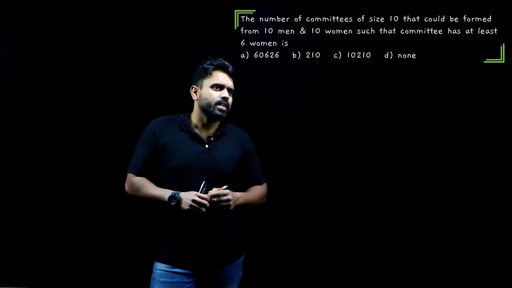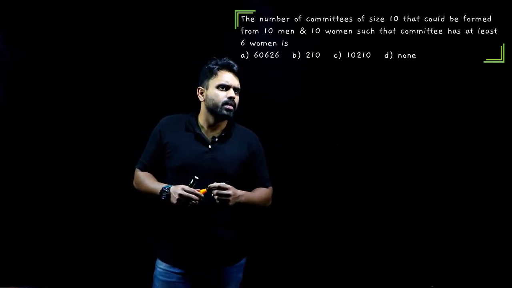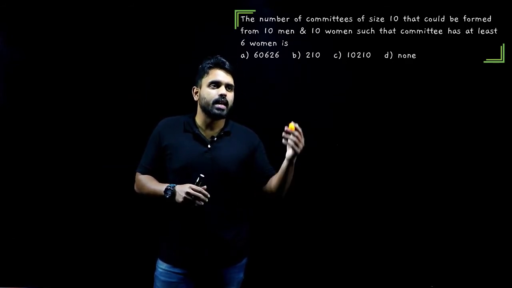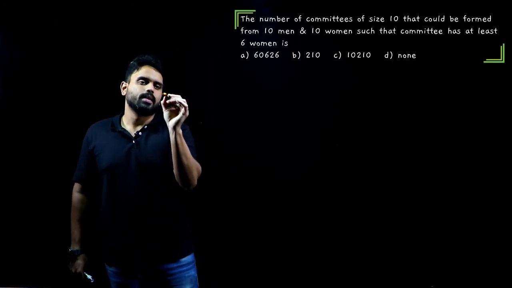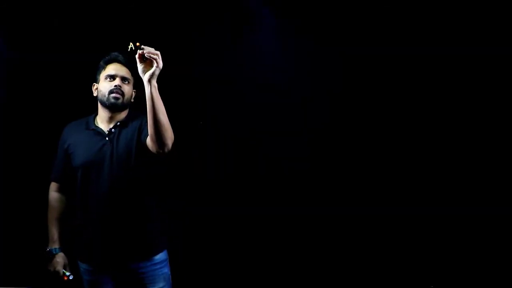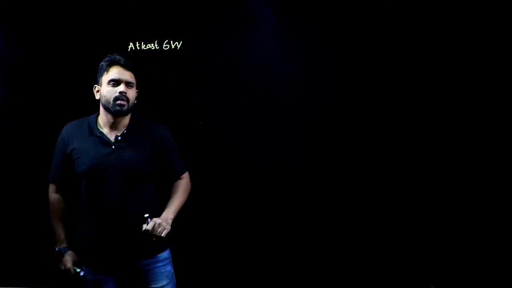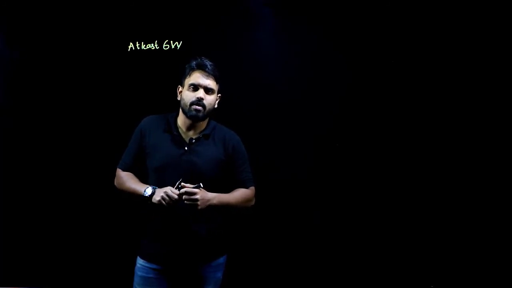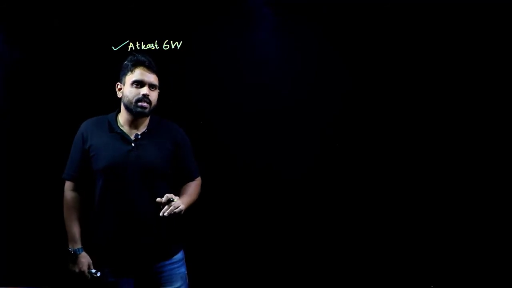What does it say? The number of committees of size 10 that could be formed from 10 men and 10 women such that the committee has at least 6 women. Okay. Now the condition is at least 6 women. Where do we start from in permutations and combinations? Where do we start from? Whatever the condition is given to us. The condition given is at least 6 women.